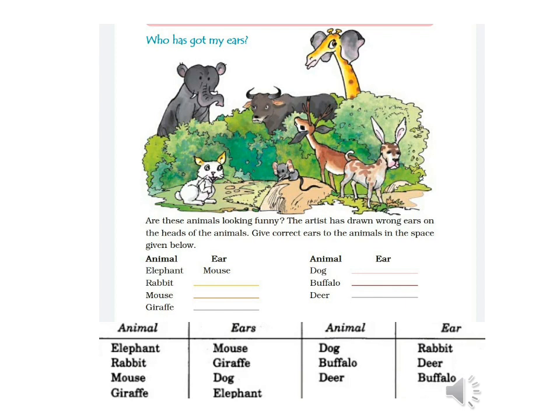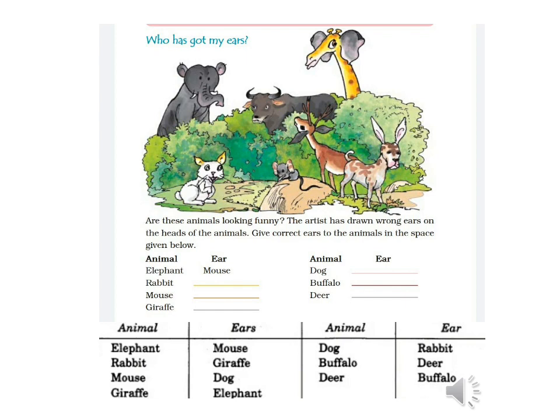Tell the third animal in the list. Correct, it's a mouse. And whose ears it has got? Yes, it has got dog's ear. And fourth animal is giraffe. Yes, spot. Whose ear it has got? It has got elephant's ear. Which is the fifth animal in the list? Yes, it's a dog. And tell whose ears it has got? Correct, it has got rabbit's ear.